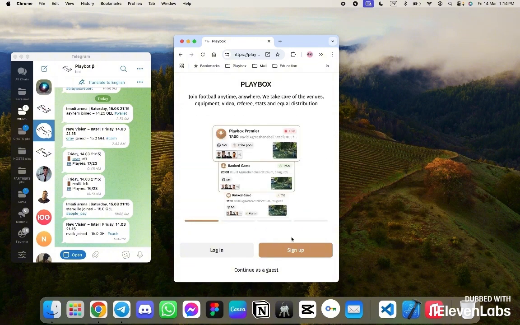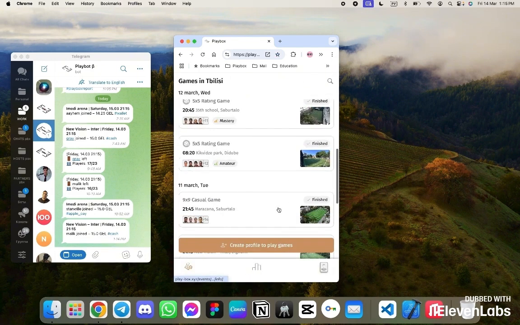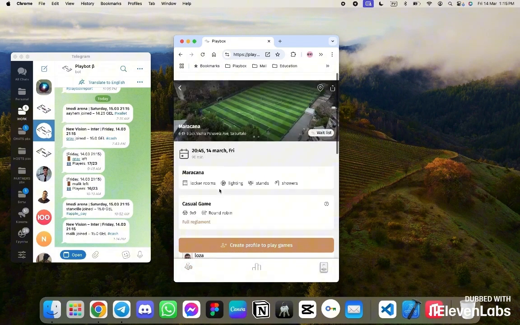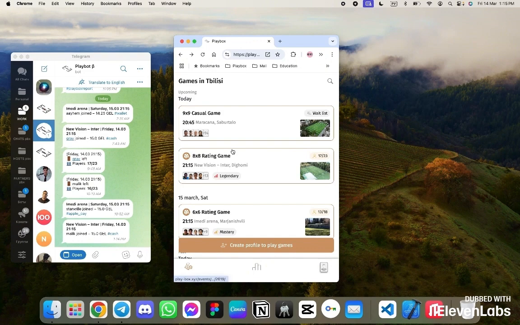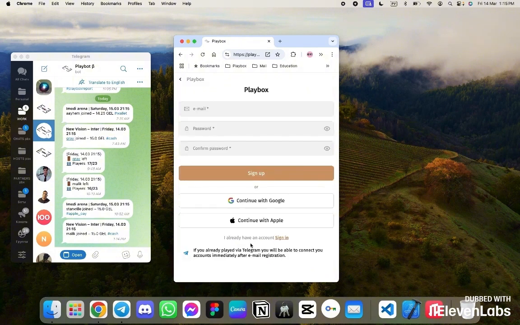Let's proceed to registration. To begin with, every user of the system can enter as a guest, see what's happening today without needing to register. They can come into specific games, watch, study, and only then decide whether or not to register. You can even search for players. Let's start the process of registration. To register in the system, like everyone else, you need to enter an email, password, and so on.